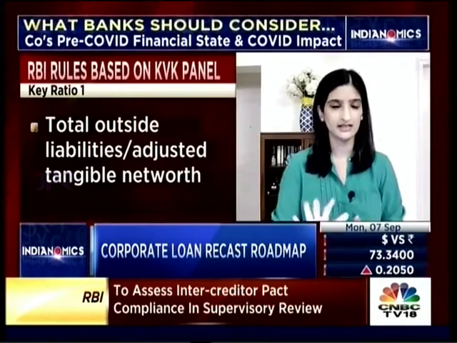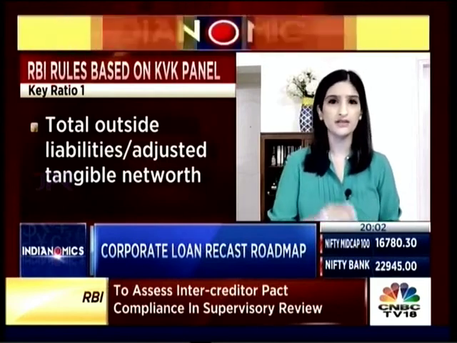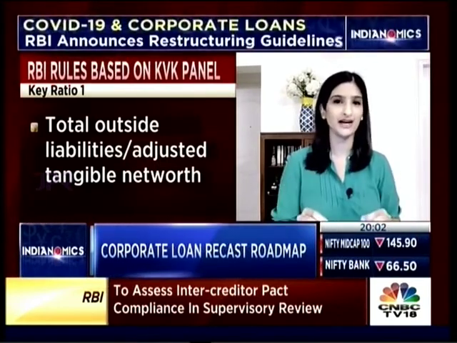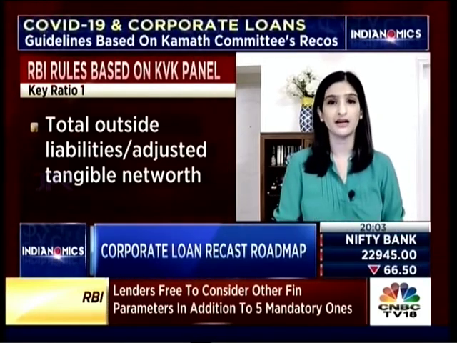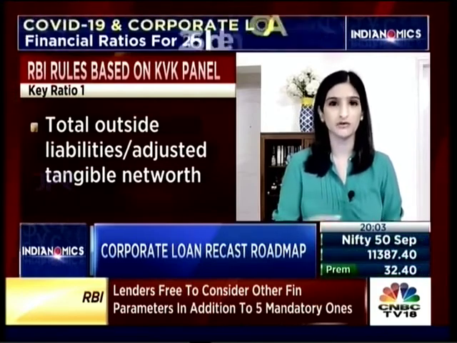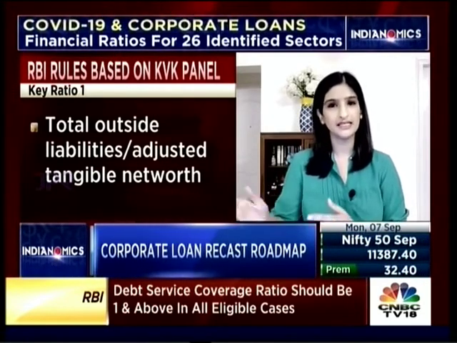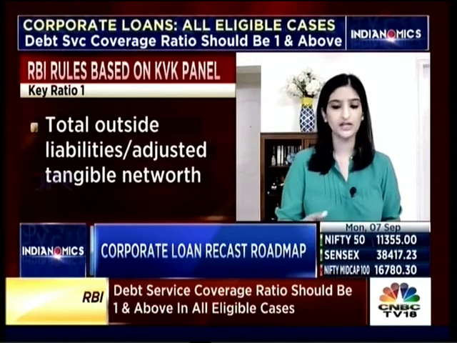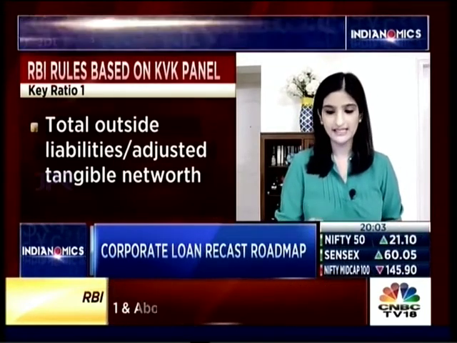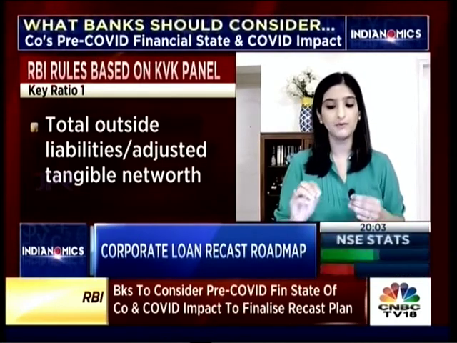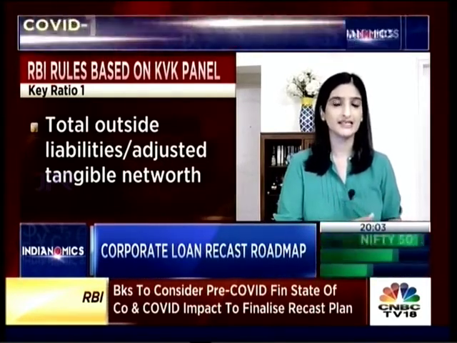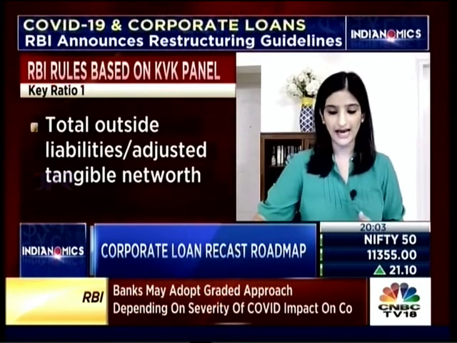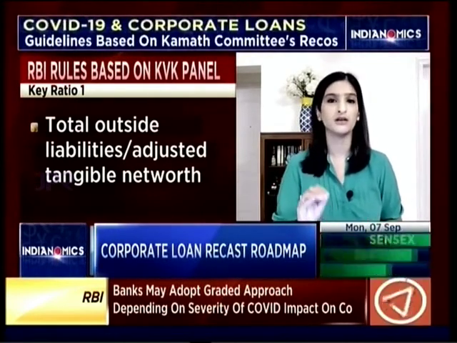Well, simply put, there are 5 key financial parameters that banks must consider. RBI has either given the floor or the ceiling for these 5 financial parameters that will be factored into all resolution plans. There can be more parameters that banks consider, but these 5 are compulsory. To take an example of aviation, the total outstanding liabilities divided by net worth that you just explained, for aviation, must be a minimum of 6. The total debt divided by EBITDA should be a minimum of 5.5, and the current ratio, which has been defined by RBI as the current assets divided by the current liabilities, for aviation should be less than 0.40.